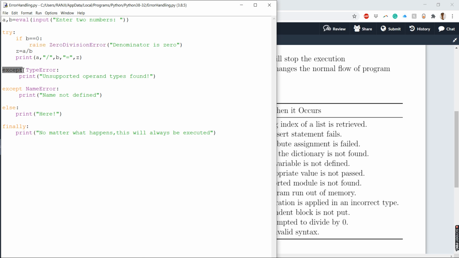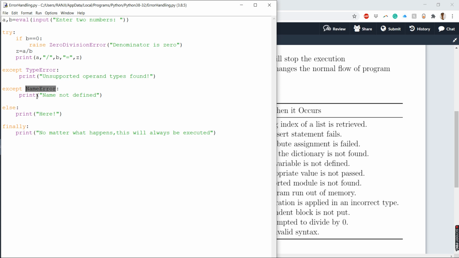This is preceded by the keyword except, the name of the error, and what action you want to do. Here I'm just printing the consequence of the type error. Obviously you can write any line of code to fix it or modify it according to your application. And then you have name error. So I say name is not defined.